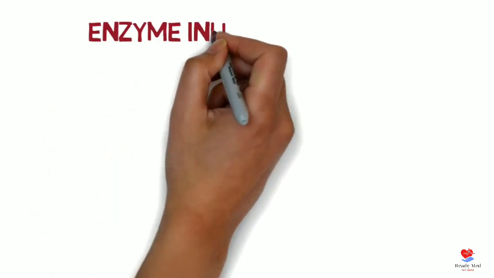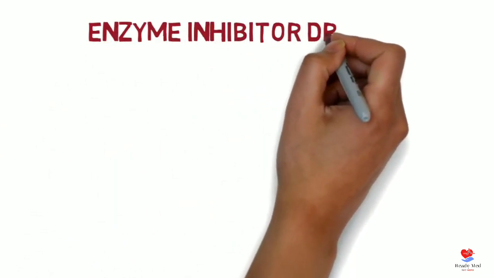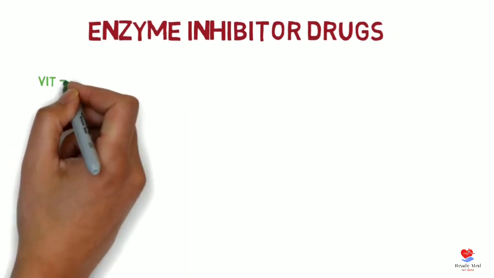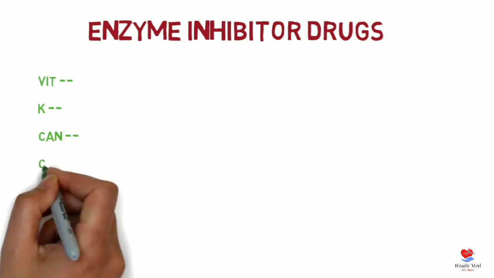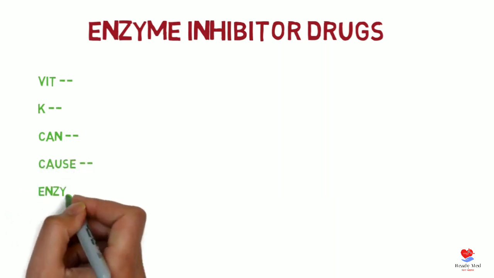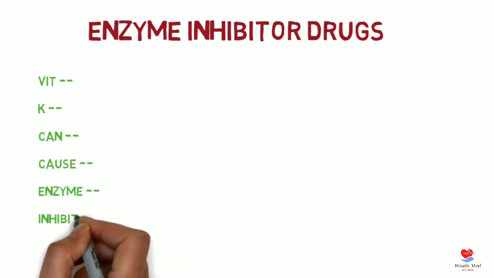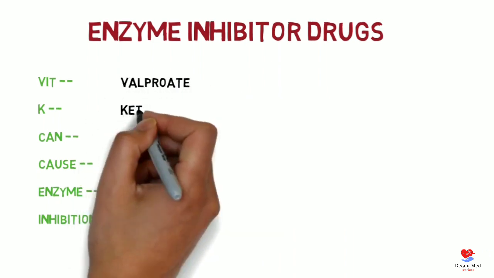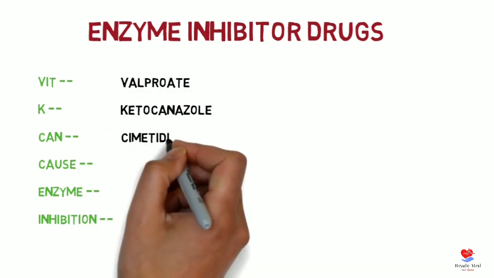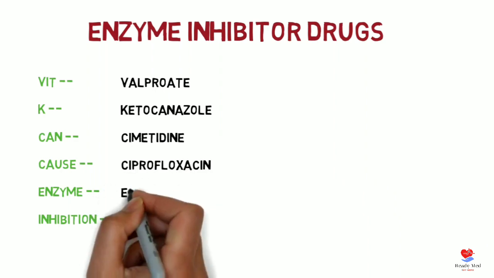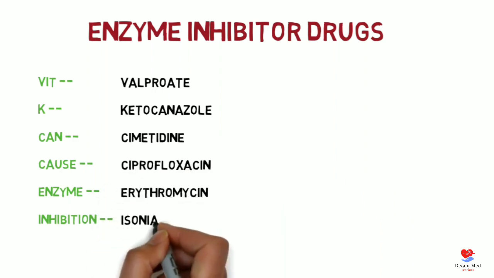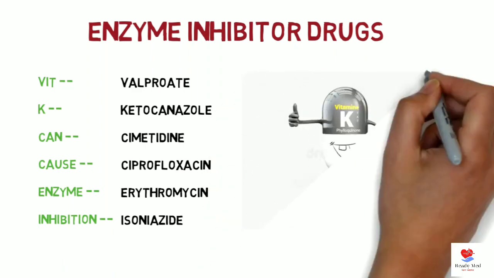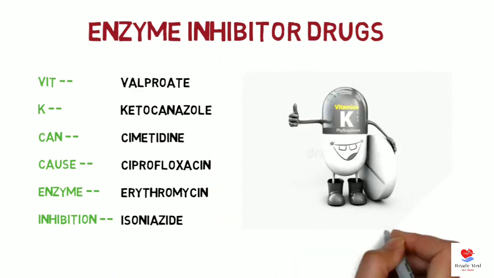Now enzyme inhibitor drugs. The metabolism is inhibited or slowed down by these drugs. For this we have a mnemonic, VCK CE I, which stands for valproate, K for ketoconazole, C for cimetidine, C for ciprofloxacin, E for erythromycin, and I for isoniazid. Isoniazid is an anti-tuberculosis drug, a first line drug.